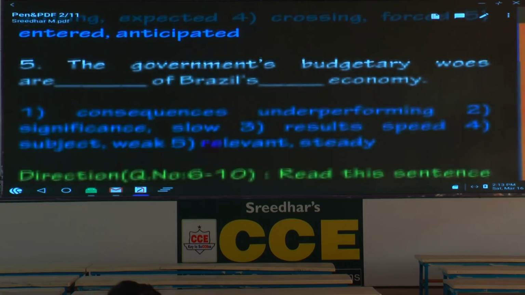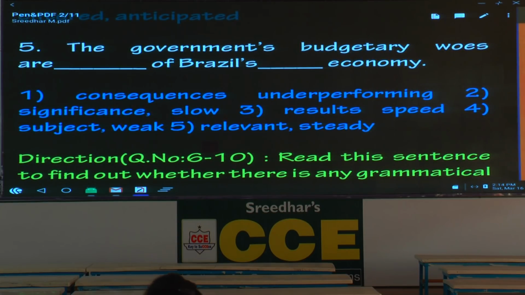Shall I move on to the next one? The government's budgetary woes. Please underline the word. Woes means what? Problems, troubles. Please write the words. The government's budgetary woes are consequences of Brazil's underperforming economy. Does it sound right or wrong? It sounds right, but you have to check other options. Here the context is negative. Can you use the word significance? Please mark it wrong. Or significant would have been better. Significance is not correct.